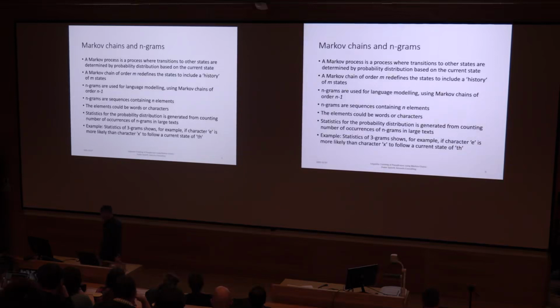The statistics for the probability distribution of the n-grams are generated from counting number of occurrences of n-grams in larger texts. And from that it can later be examined which character is more likely to follow a certain sequence of other characters.